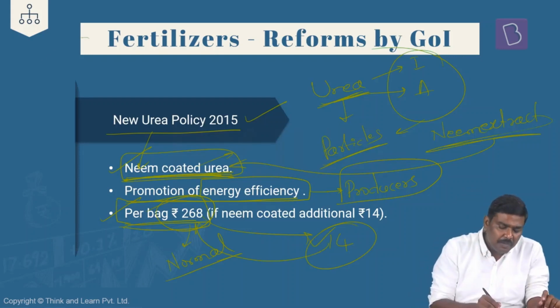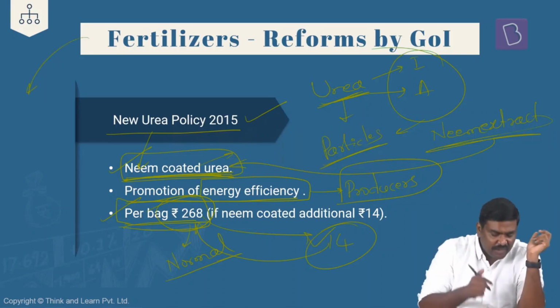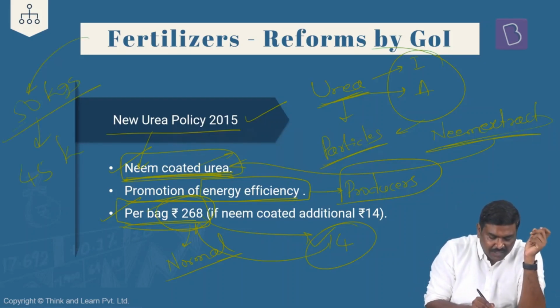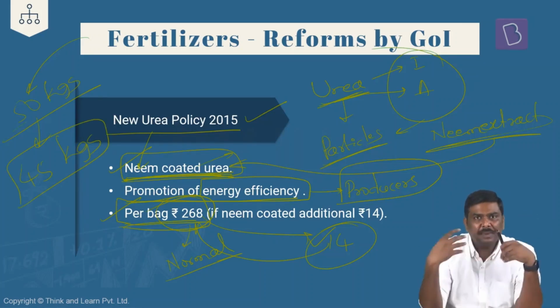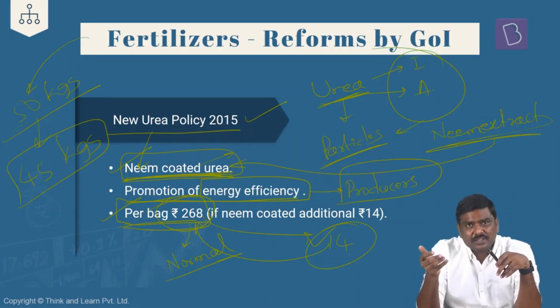In addition to these particular reforms, understand government of India also has brought out a guidance where it says these particular bags of urea should not be weighing 50 kgs, rather the weight of the bags of urea should be reduced to 45 kgs. Now some of you will be thinking, sir, what is the reform? What is the importance of this particular reform then? The importance of this particular reform is generally it has been seen that the farmers go to shop, purchase the fertilizers in terms of bags. They will purchase let's say 10 bags of urea, 12 bags of urea, 5 bags of urea, etc.